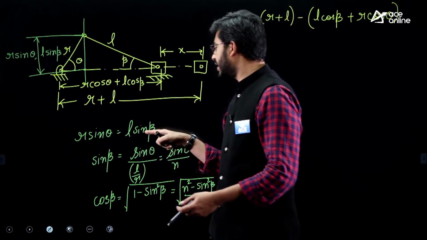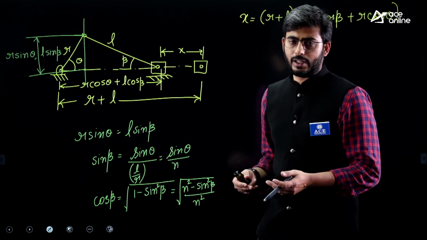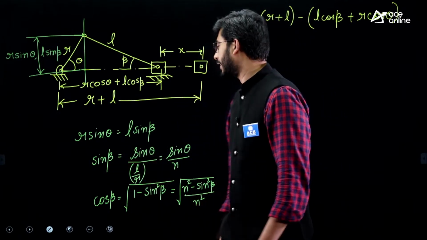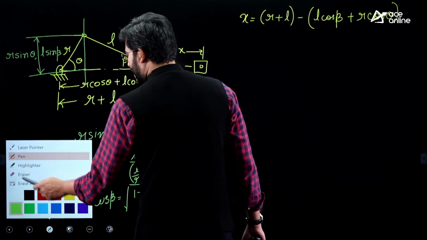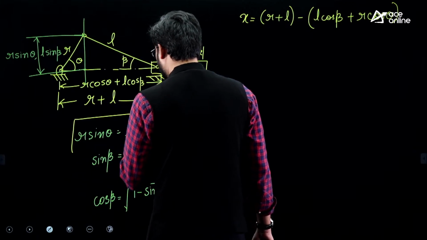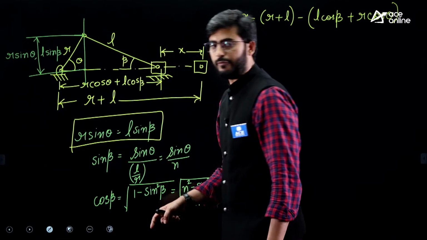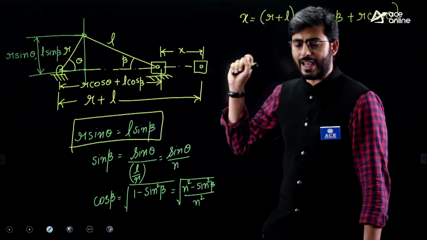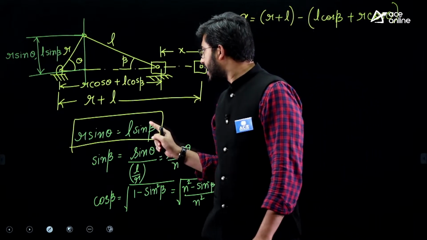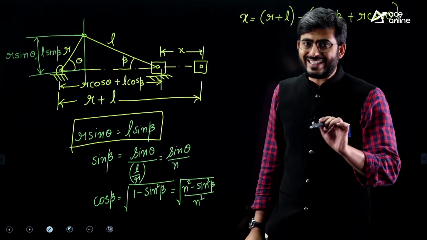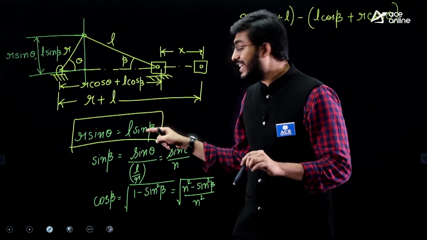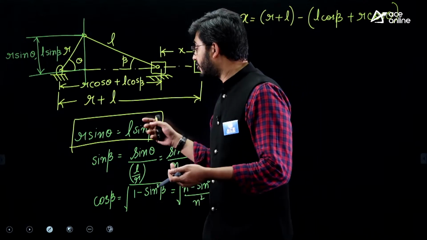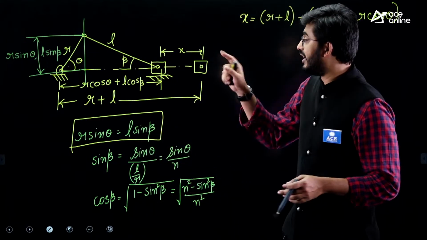You can get the angular velocity of the connecting rod, and if you further differentiate, you are going to get the angular acceleration of the connecting rod. So this equation you are supposed to remember and perform the differentiation if you are interested in calculating the angular velocity and angular acceleration. Beta defines the angular position of the connecting rod, and d beta by dt defines the rate of change in the angular position of the connecting rod.